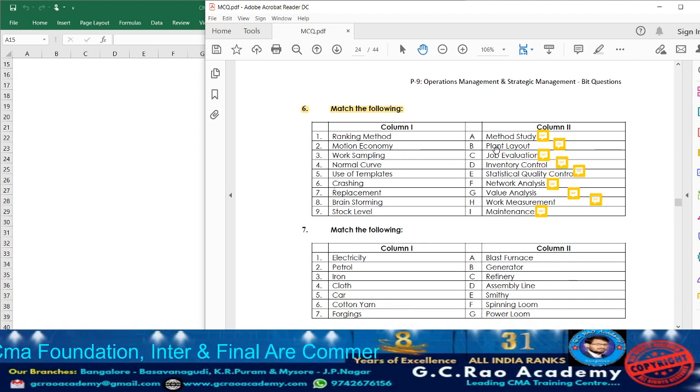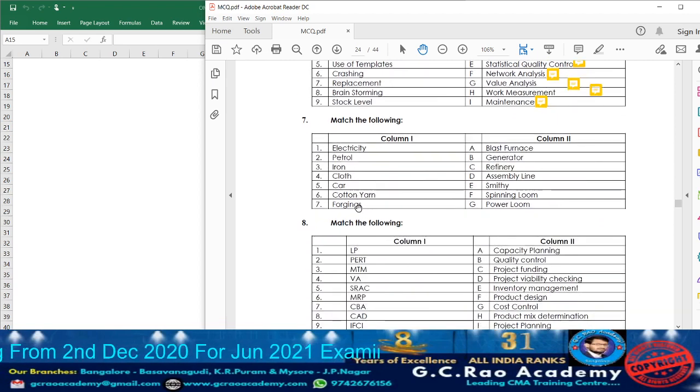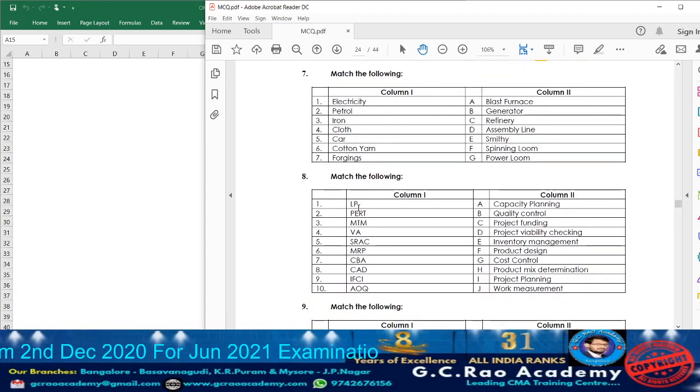Next, use of templates in plant layout. Crashing, it is a technique under network analysis. Replacement will be done at the time of maintenance. Brainstorming is one of the techniques of value analysis. Stock level, inventory control. Getting the point. So with that, 6 is completed.